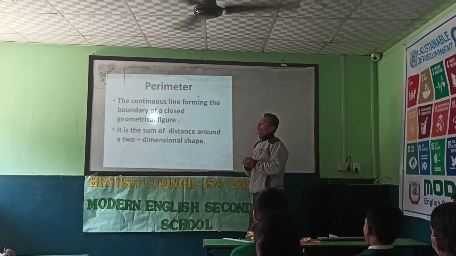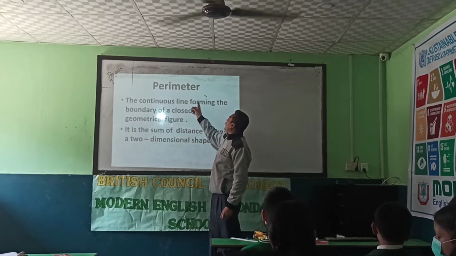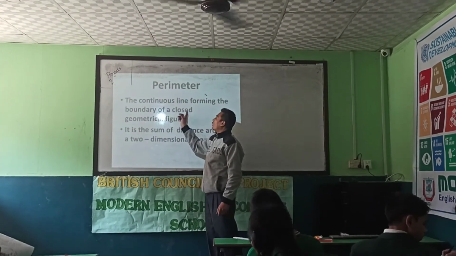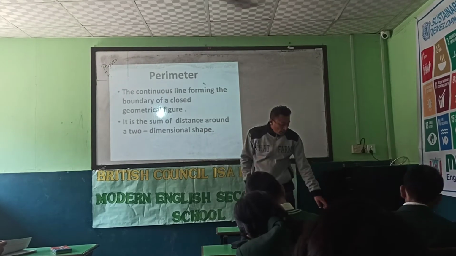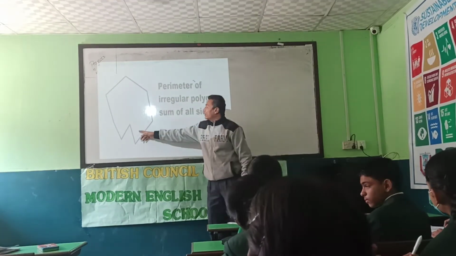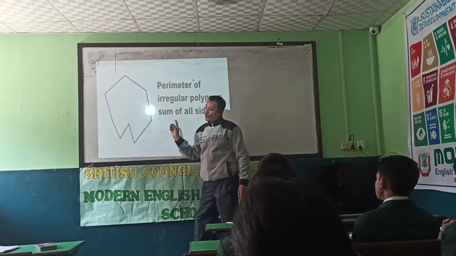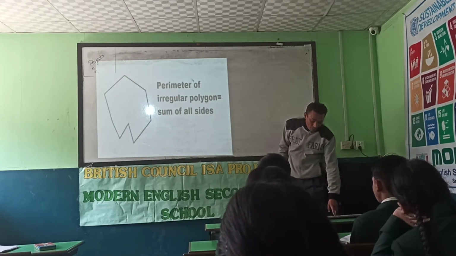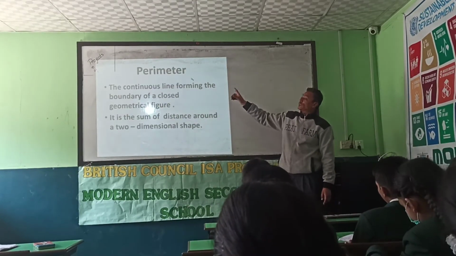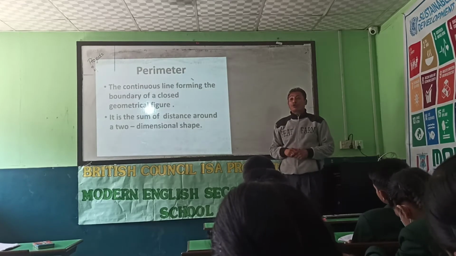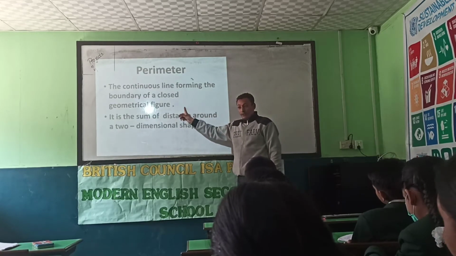Now what is perimeter? Let's see. The continuous line forming the boundary of a closed geometrical figure. This means all this line, all the lines summed up will be the continuous line forming the boundary of a closed geometrical figure.